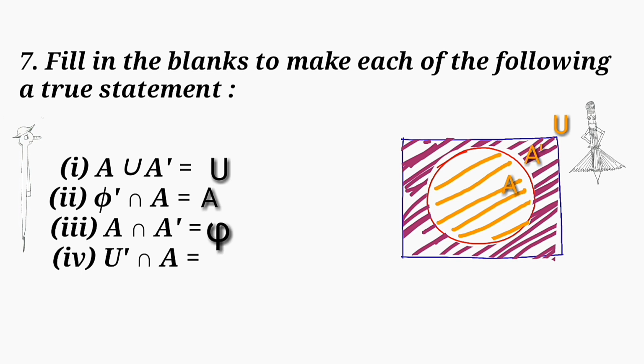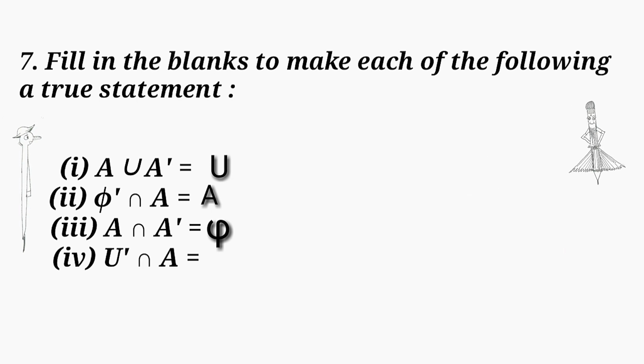So, A intersection A complement is equal to null set. Next, universal set the whole complement intersection A, which is equal to null set intersection A, that is equal to null set, as there is no common element for null set and A.